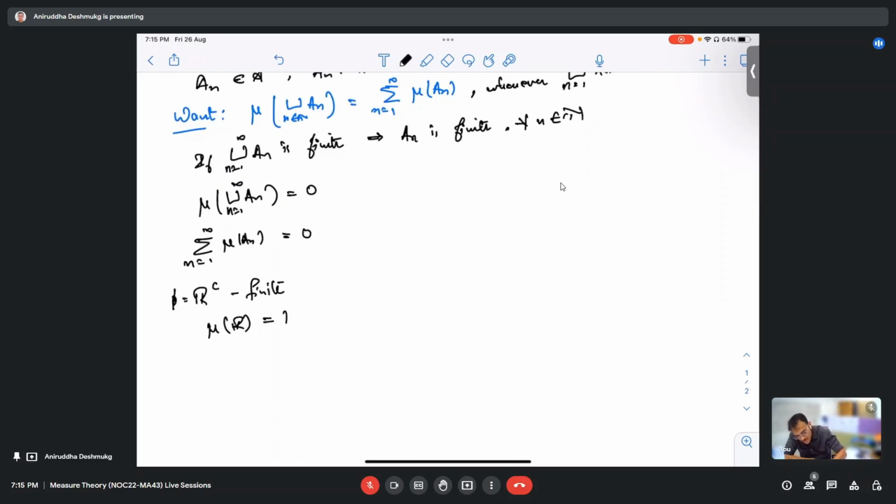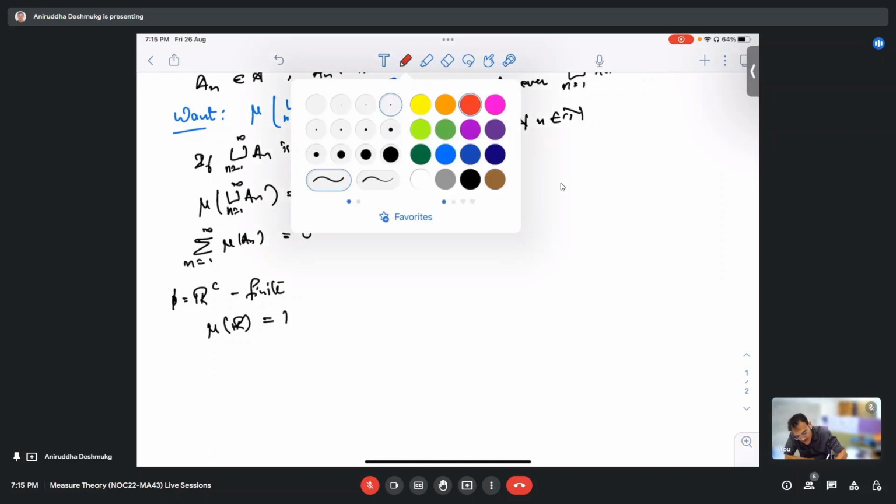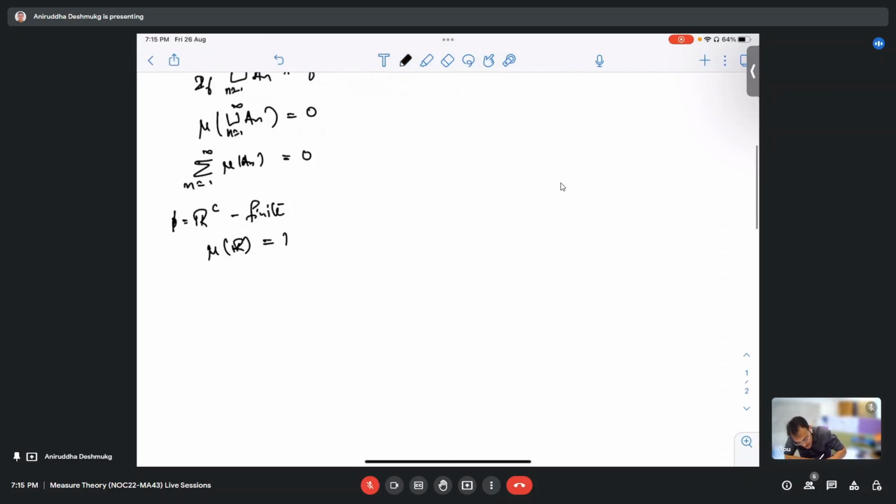And see, whatever we did here, but okay, that will require one more thing. Can we prove that mu is finitely additive? Can we prove this? Mu is finitely additive. That means if you take two disjoint subsets, the measure of their union is equal to the sum of their individual measures.